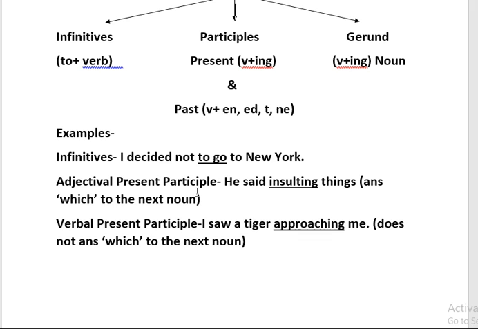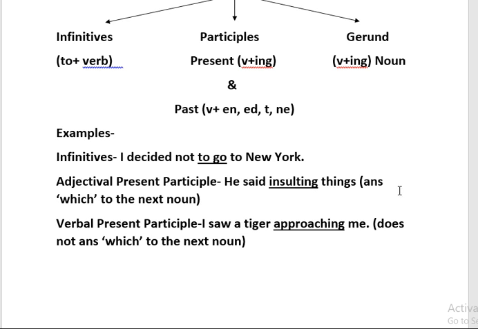Now first we'll see present participle here. Now students, to understand this present participle more deeply, you should also know that present participles are always adjectives or verbals. Now adjectival present participle, for example: he said insulting things. Now how will you identify what type of participle it is?